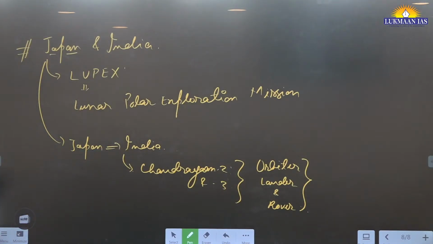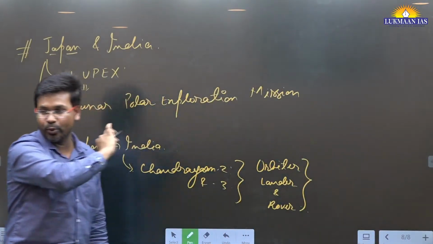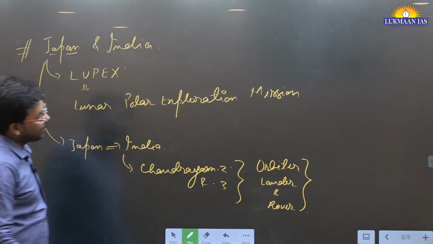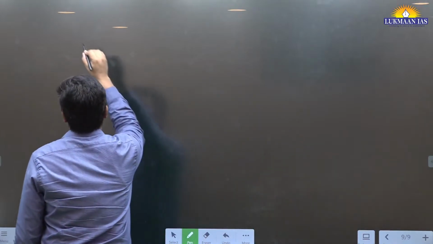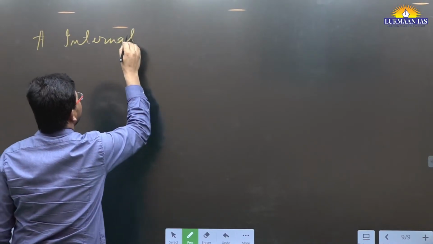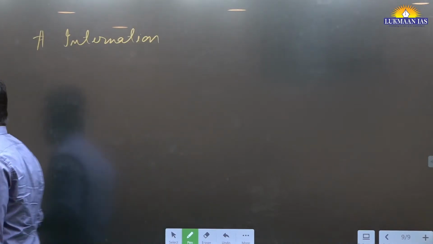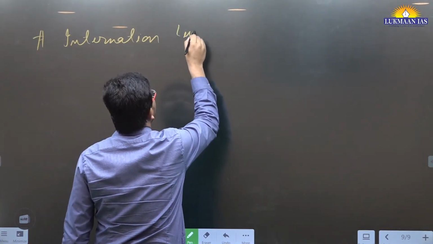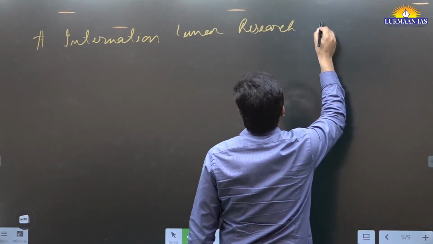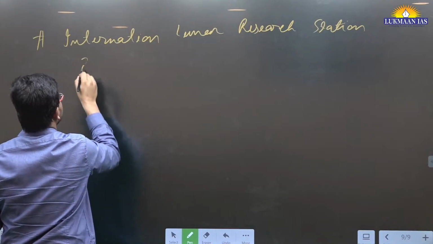Apart from this, there is another kind of mission, so if you want to note it down, just note it down quickly. Apart from this, there is another space program that is going to happen. This is known as the International Lunar Research Station Program.